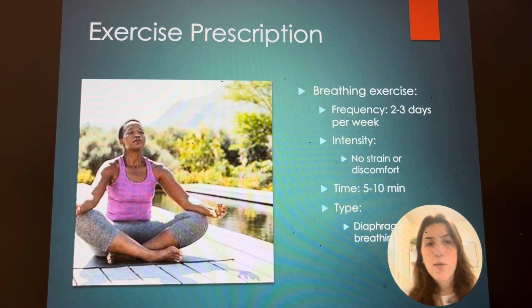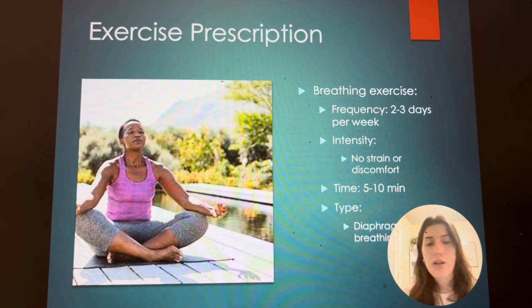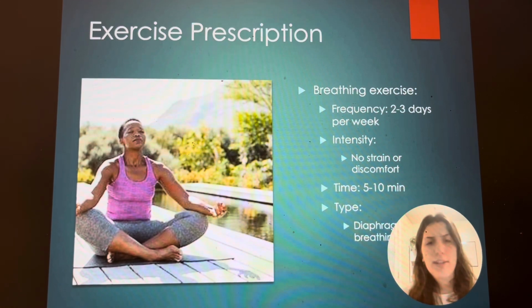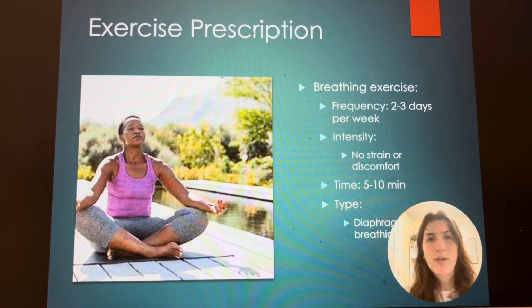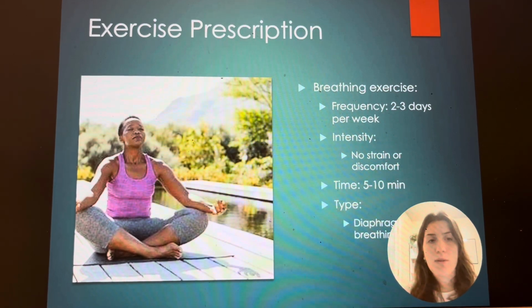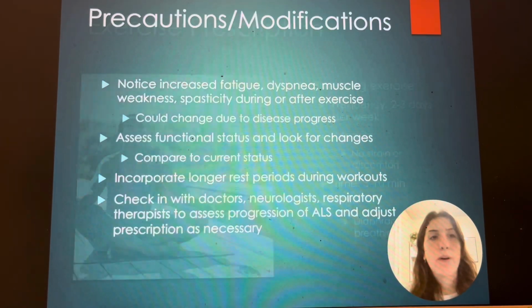Breathing exercises will be incorporated since respiratory system failure is usually the cause of death here. So 2 to 3 times per week we're going to do this. We don't want any strain or discomfort here. This is a really relaxing exercise time, 5 to 10 minutes, diaphragmatic breathing, really deep and relaxing just to work and utilize those muscles for breathing so we can strengthen those.